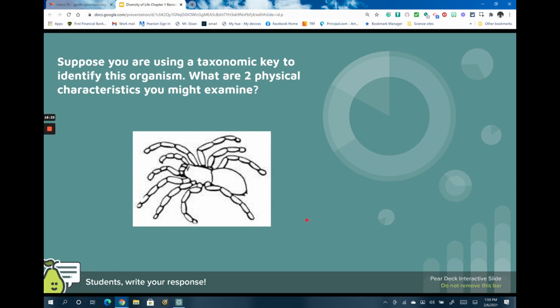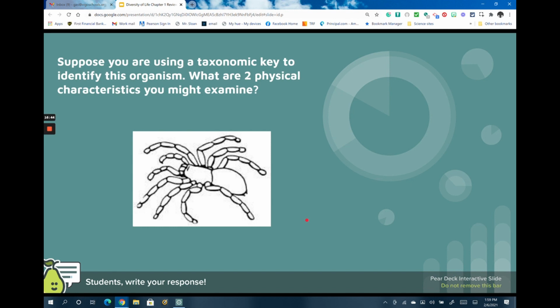So this would be an example like with the alien taxonomic key or the one we did with the bugs. 1A might say 2 body segments and 1B might say 1 body segment. And you would know to go then to 2. And it might say 8 legs or 6 legs. So those are any physical characteristic you could have put down for this.